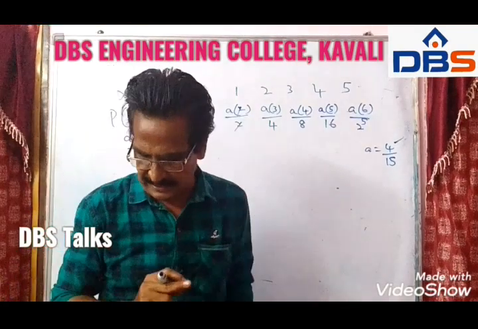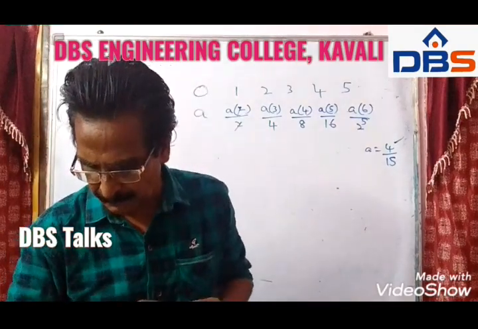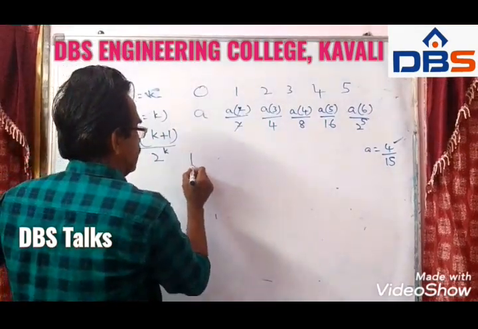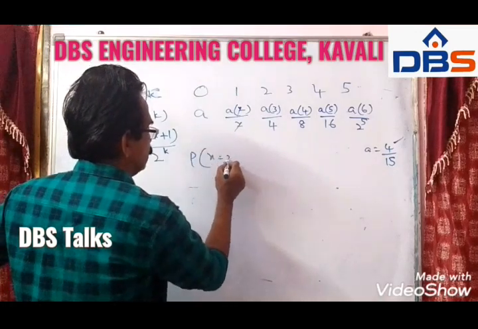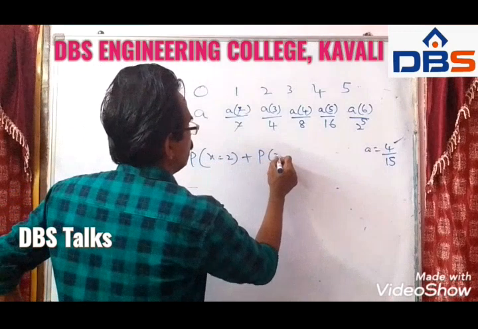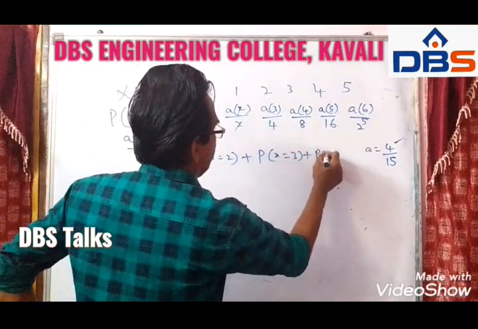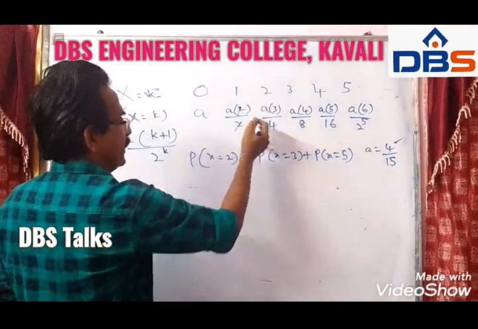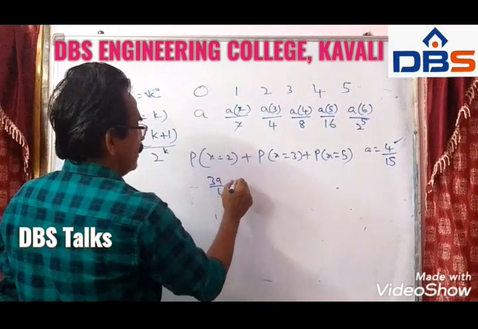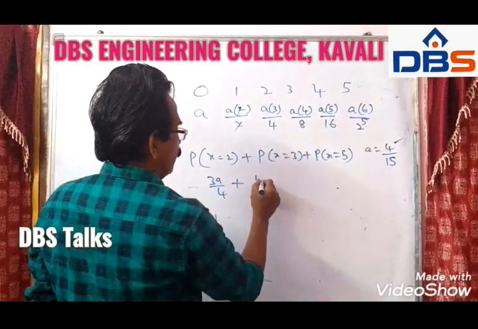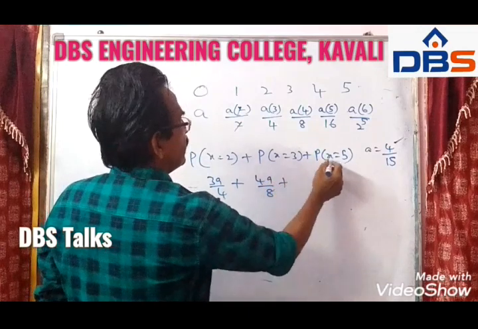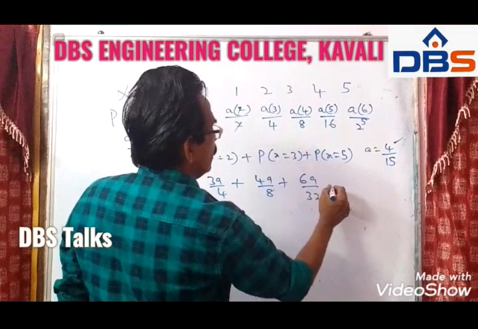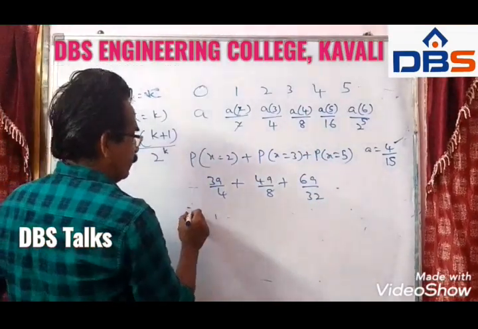And next, friends, what is the thing we require? We want the probability that x takes a prime value. X takes a prime value means we want p of x is equal to 2 plus p of x is equal to 3 plus p of x is equal to 5, friends. P of x is equal to 2, 3a by 4 plus p of x is equal to 3, 4a by 8, p of x is equal to 5, 6a by 32. So this is the probability we want.